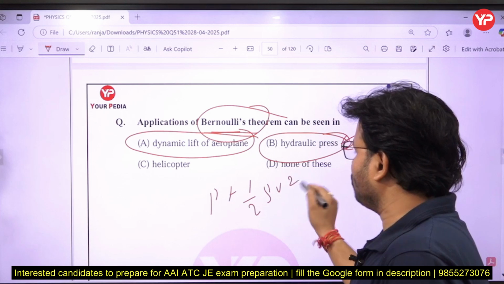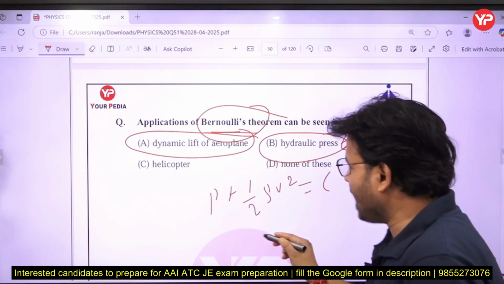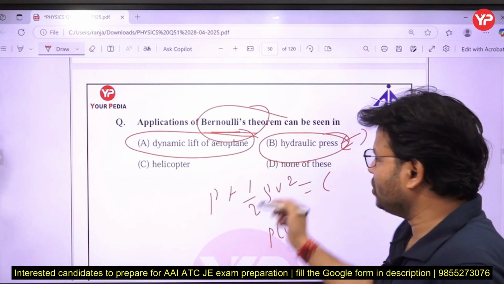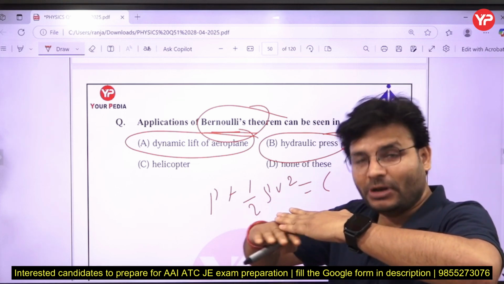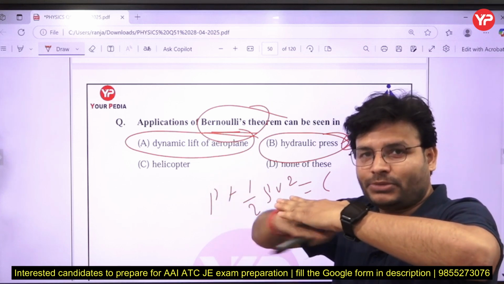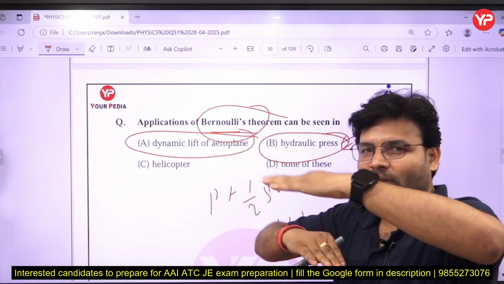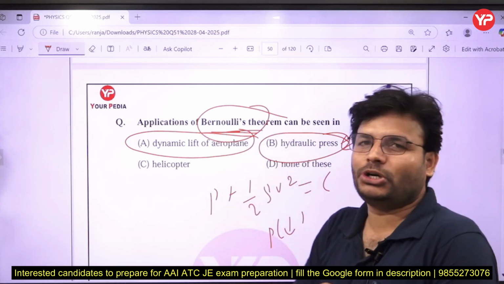v square is equal to constant. So if velocity is higher at the upper part of the wings, pressure decreases. If velocity increases, pressure decreases. And at the lower part, since velocity is less, pressure will be high at the lower part of the wings, and that's why your aeroplane is going to lift. So this is working on the principle of Bernoulli equation.